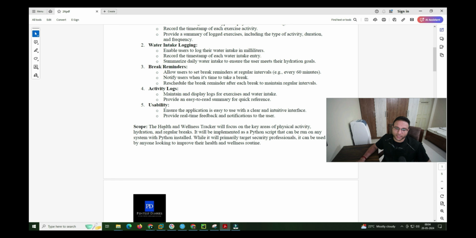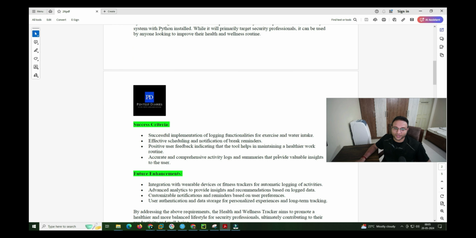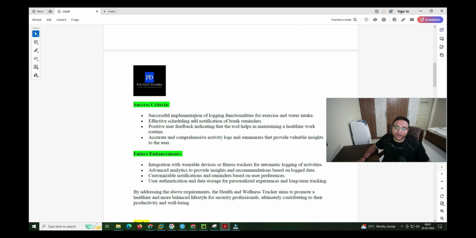Now the scope: the health and wellness tracker will focus on the key areas of physical activity, hydration, and regular breaks. It will be implemented as a Python script that can run on any system with Python installed. While it will be primarily targeted at security professionals, it can be used by anyone looking to improve their health and wellness routine. Success criteria: successful implementation of the logging functionalities for exercise and water intake, effective scheduling and notification of break reminders.